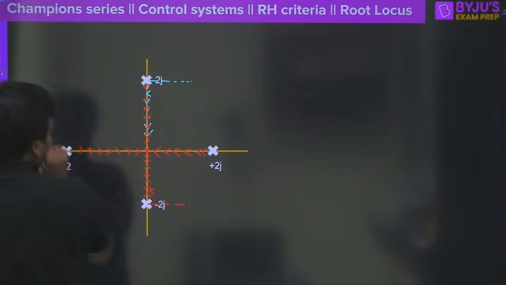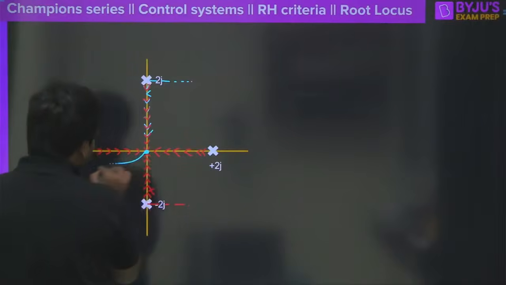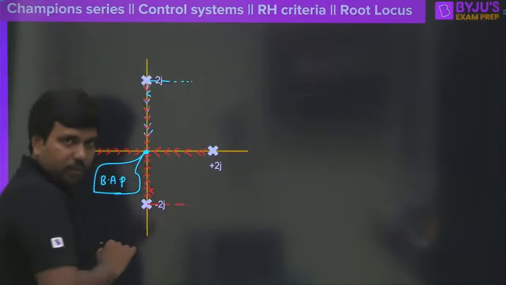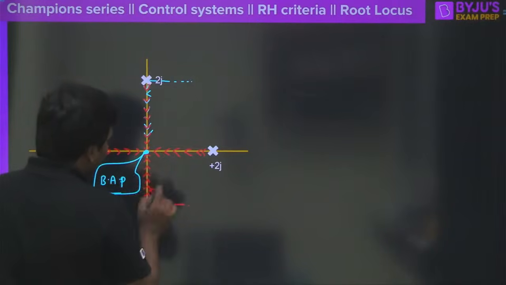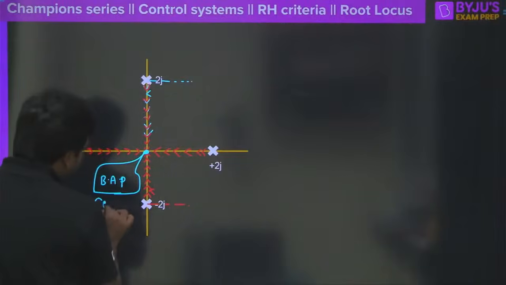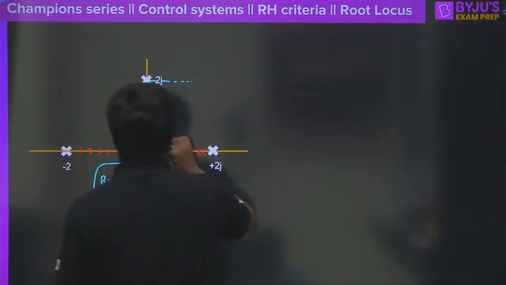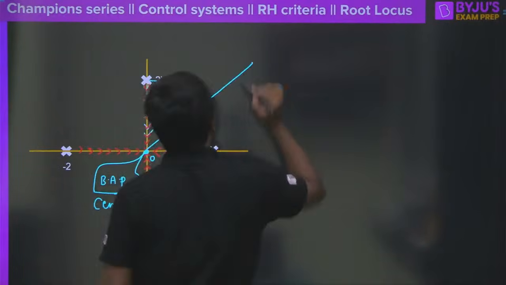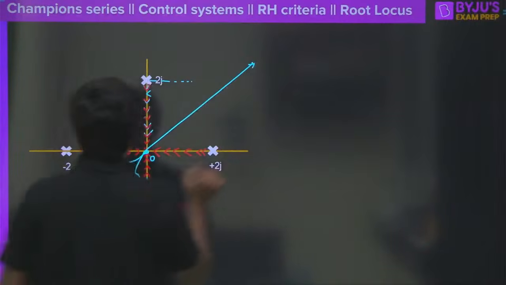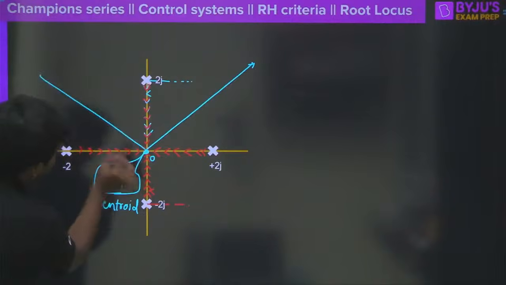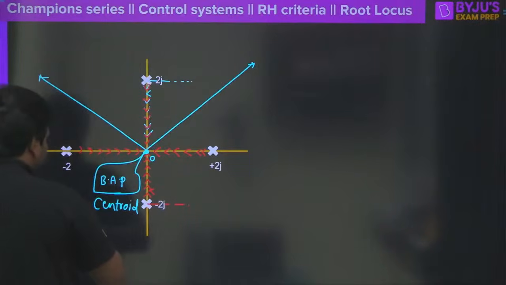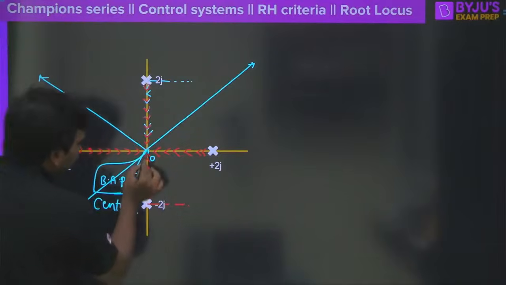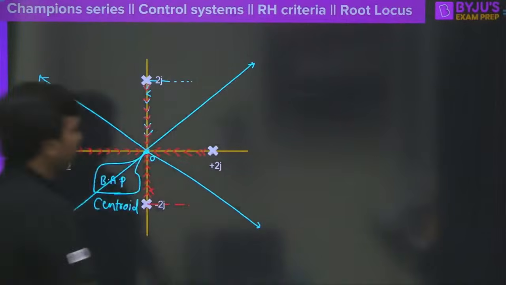Look at that. You told that the breakaway point is 0 here, correct? So this is the breakaway point here. And specially we understood that this itself is the centroid also, which is the same, that is 0. And we have also seen that 4 asymptotes will be there here. This is one, this is the second, this is the third, and this is another asymptote. 4 asymptotes are there, correct?